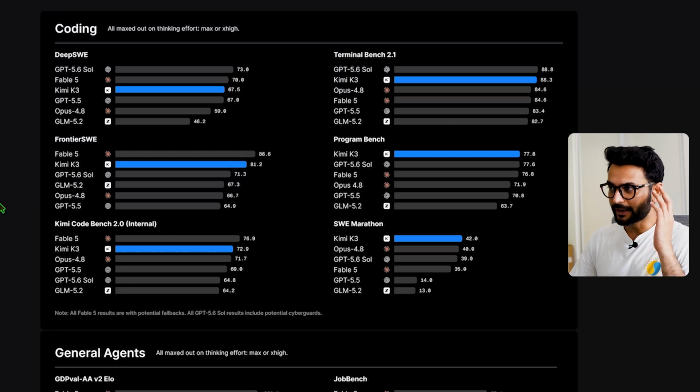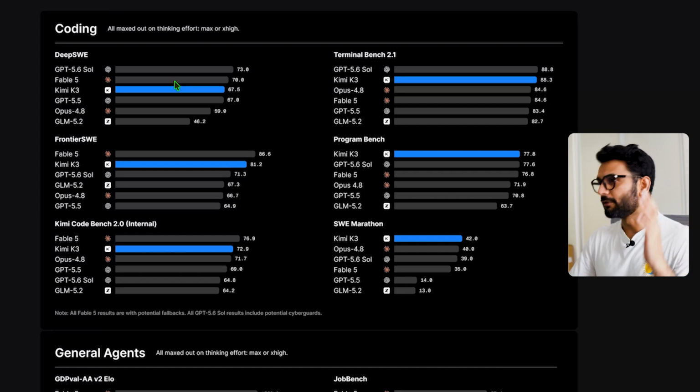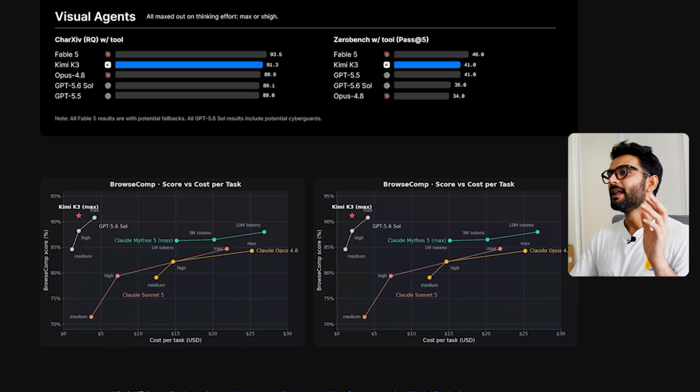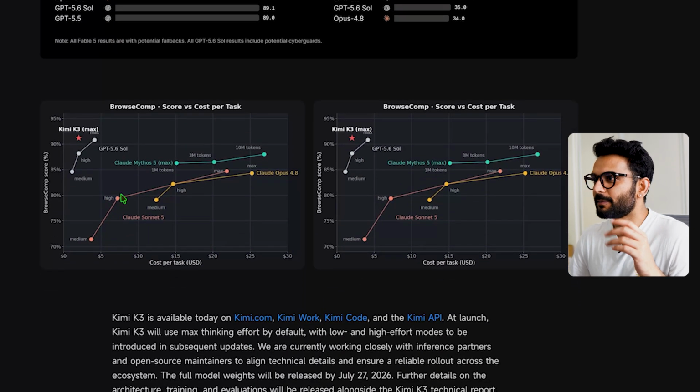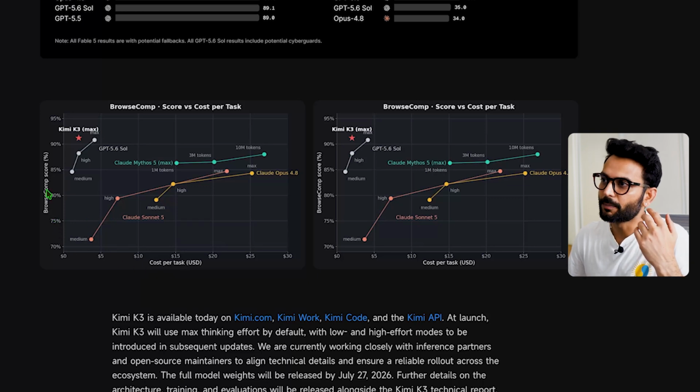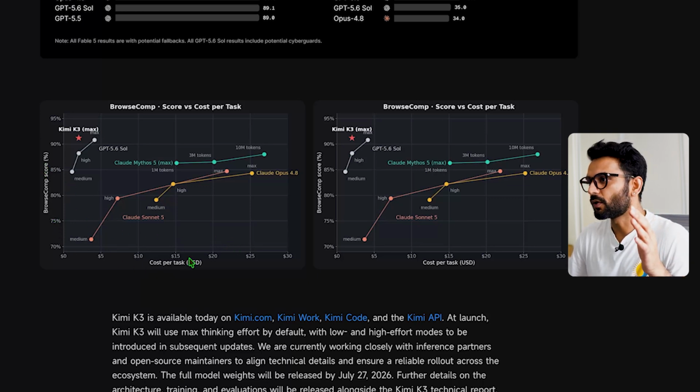Okay, first of all, let's see very quickly the benchmarks they published on this page. You can see it's performing really well. Sometimes it's performing first, sometimes second and third place in comparison to Fable 5 or GPT 5.6. You can see coding, general agents, visual agent, everything performing really well. And the best part here, because everybody is talking about cost these days, you can see for the cost it's performing really well. So you can see the BrowseComp score in percentage, and here is the cost per task.